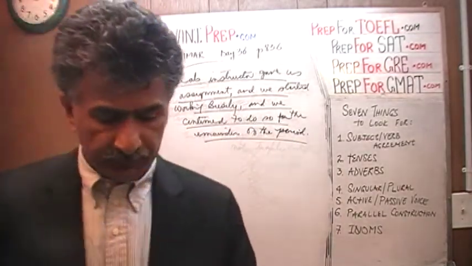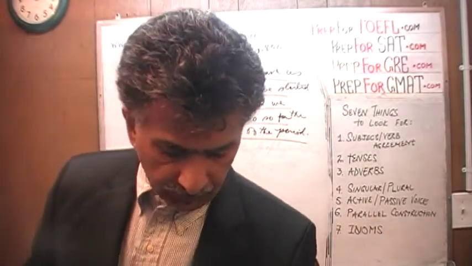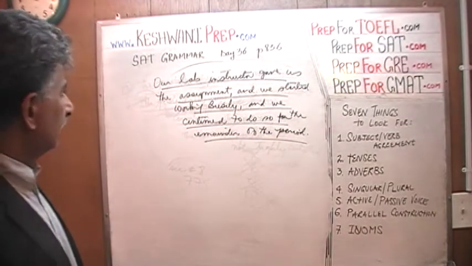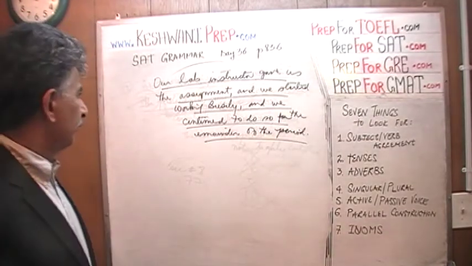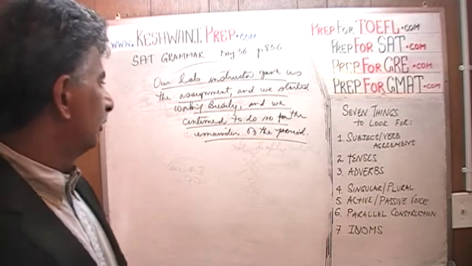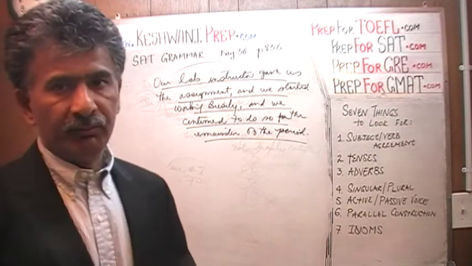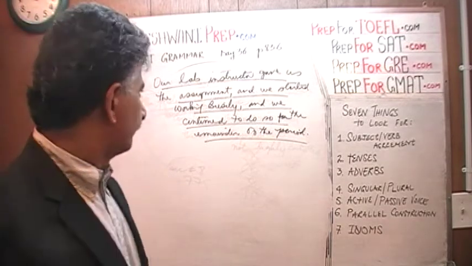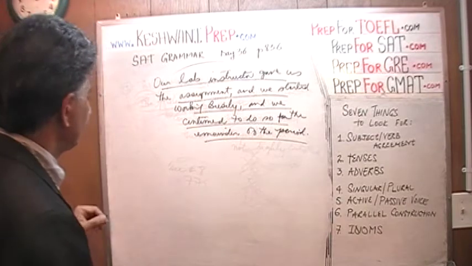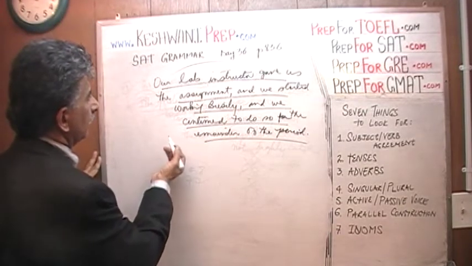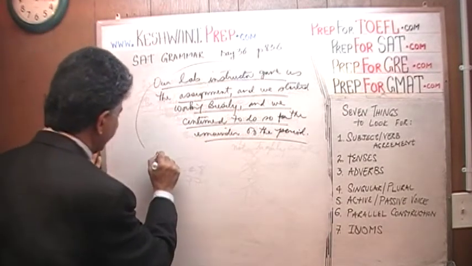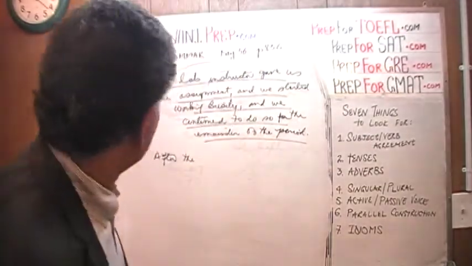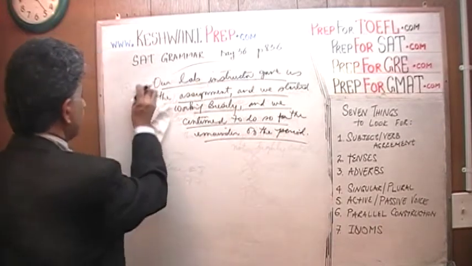Do not look at the answer choices. Ask yourself, what can we do here? Our lab instructor gave us the assignment and we started working busily, and we continued to do so for the remainder of the period. It is very awkward, it is very verbose, it is not very concise. So what can we do? Let's move this second part here.